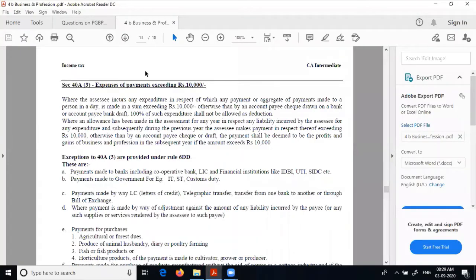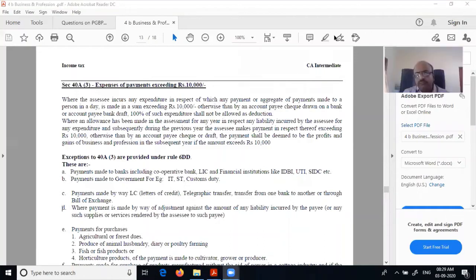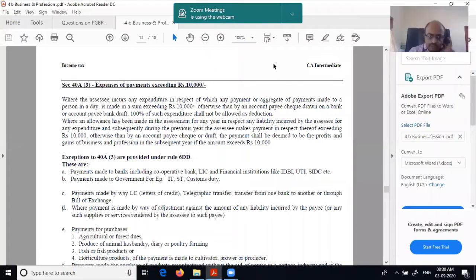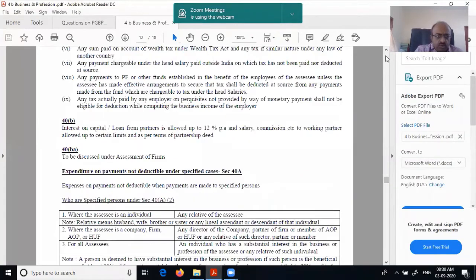So last time when we stopped, we had stopped at 48.3, expenses on payment exceeding 10,000. So 48.3 we have discussed, but we have left out one section, two sections before that.